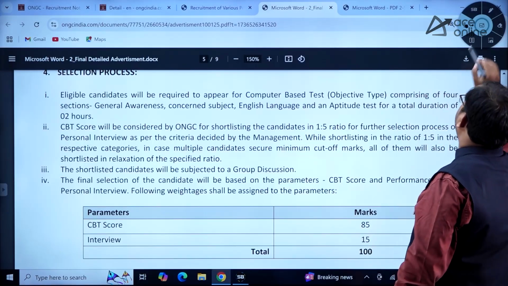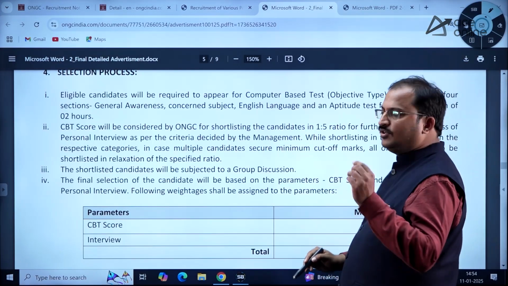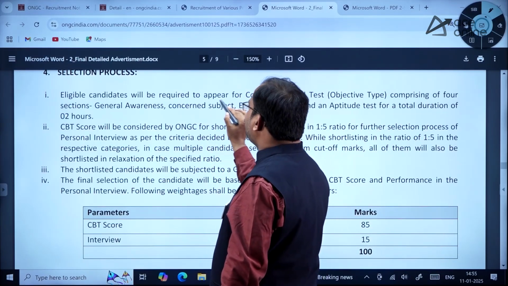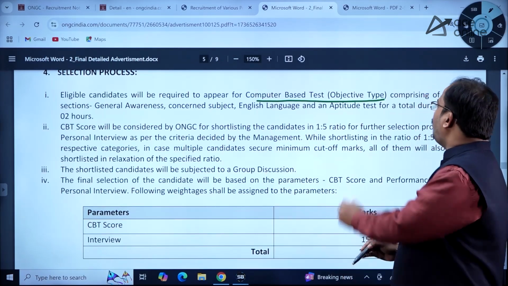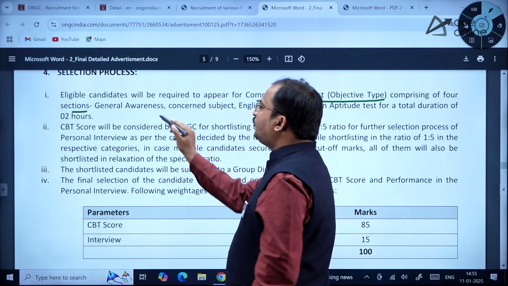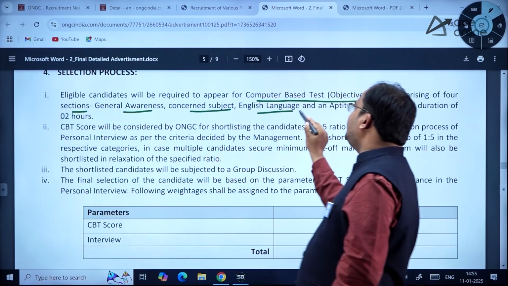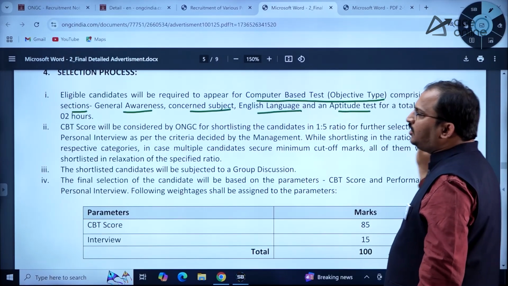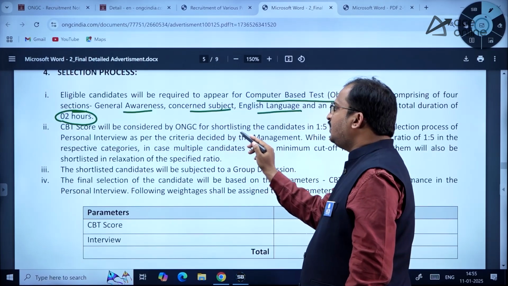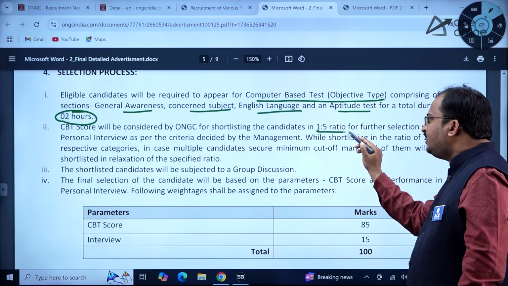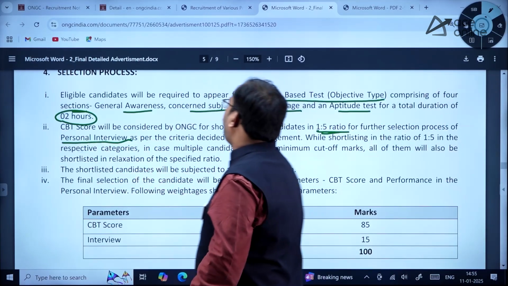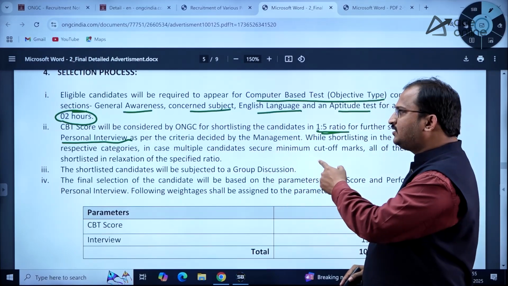Now coming to the selection procedure, this is very important because a computer based test is being conducted. Let us see the details. Eligible candidates will be required to appear in a computer based test which is objective type, comprising 4 sections: general awareness, concerned subject, English language and an aptitude test, for a total duration of 2 hours. The CBT score will be considered by ONGC for shortlisting the candidates in 1:5 ratio for the further selection process of personal interview. So followed by this computer based test, there is a personal interview also.